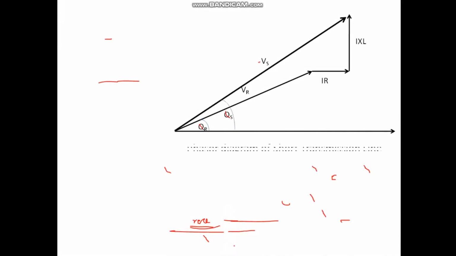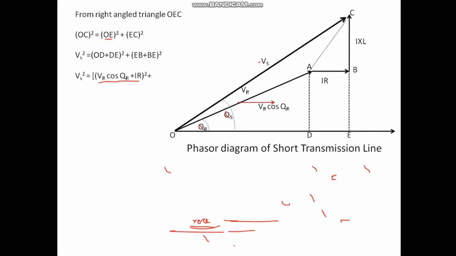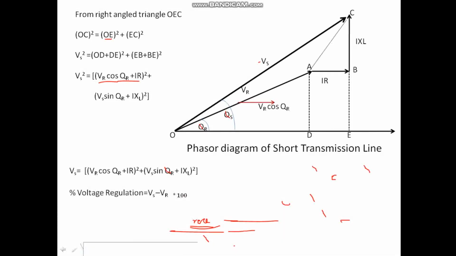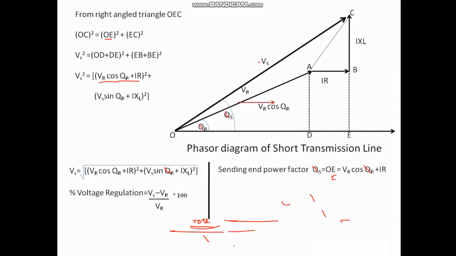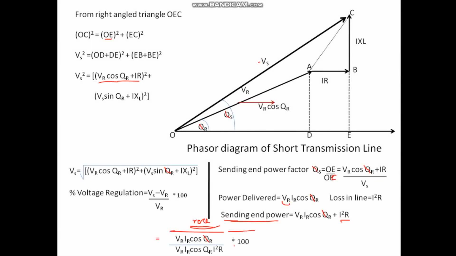This is what is my phasor diagram. Then you have to yourself carry out the analysis. Please keep the slides for reference. Do not copy the things from the slide, it's only for your understanding purpose. So this completes the analysis of short transmission lines. Further, in the forthcoming classes, we'll go ahead with the numericals on the short transmission line. Thank you.